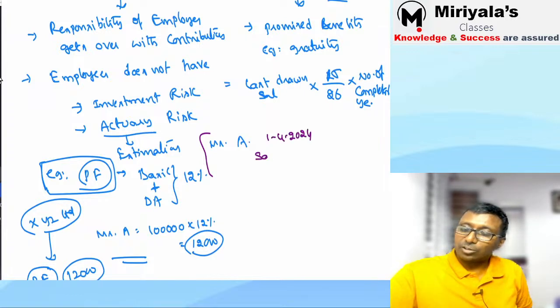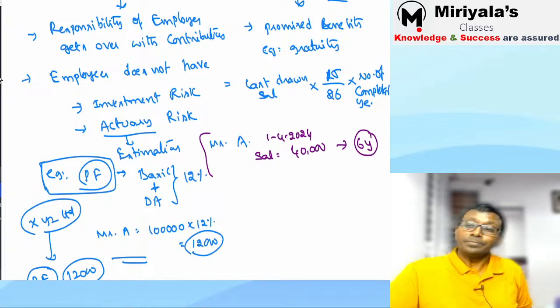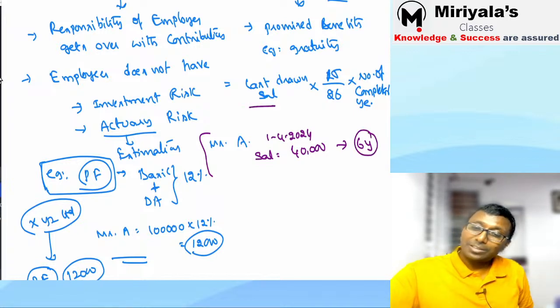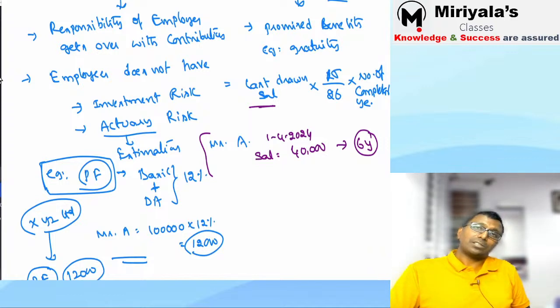How much is his salary today? Sir, his salary is, say, per month 40,000 rupees. Correct. How many years is he expected to work? I am expecting he is going to work for 6 years. Not a problem. Now tell me, what will be the last drawn salary for this guy after 6 years?